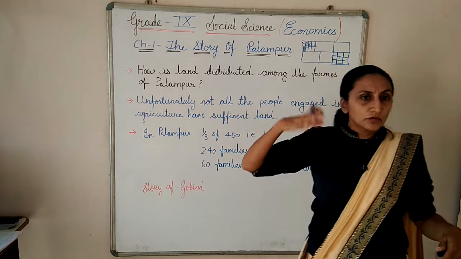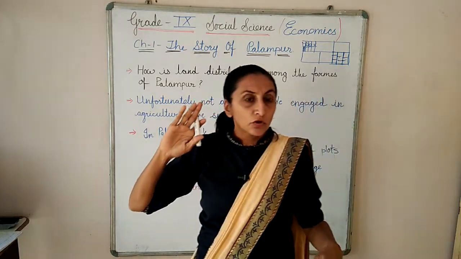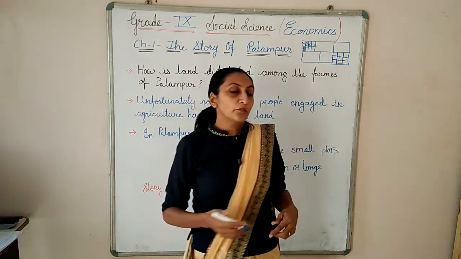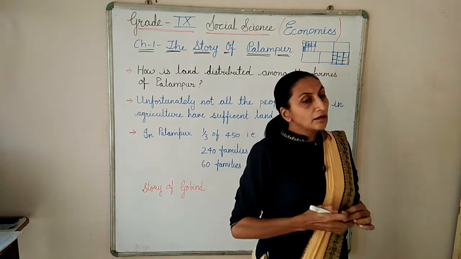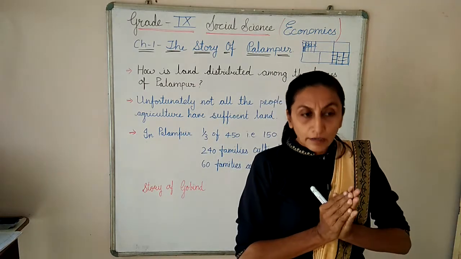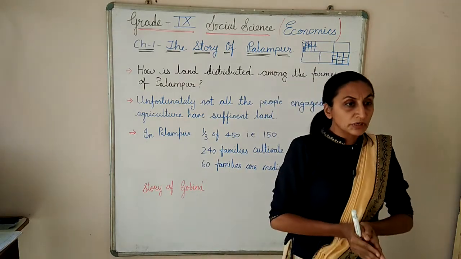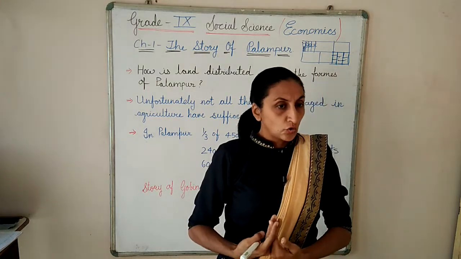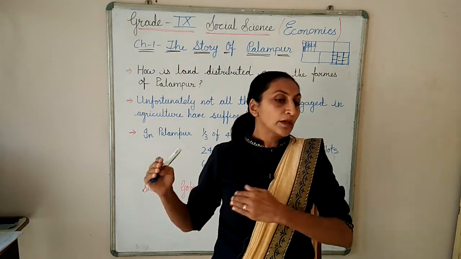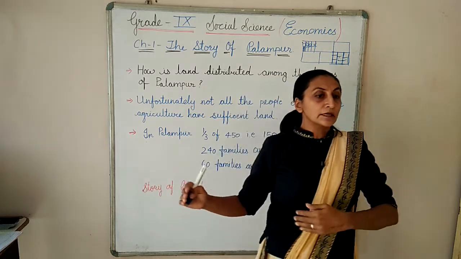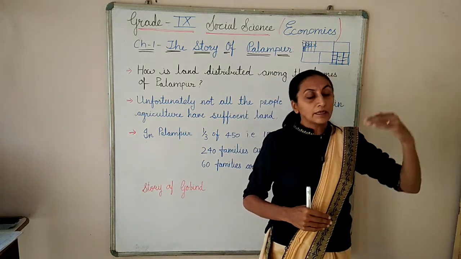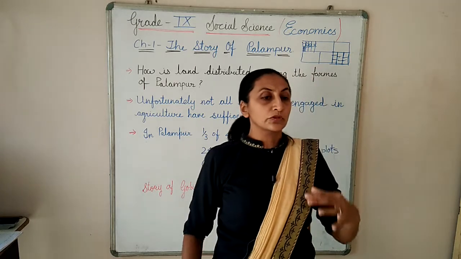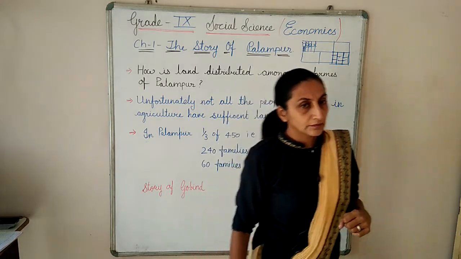So the uneven distribution is going on. From the story of Palampur we can say that the distribution of land is uneven. All are not having sufficient land and they have to search for other work also. We have to compare the same situation with our country. In our country also the land distribution is uneven.